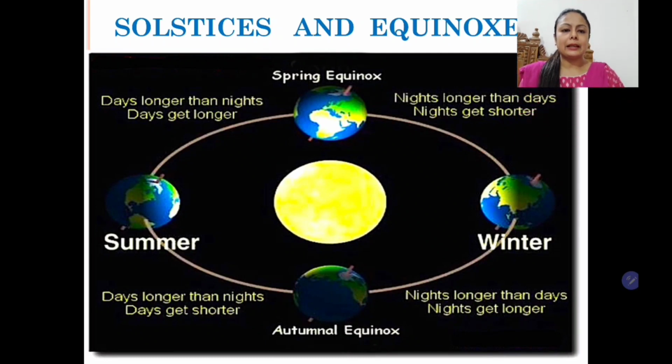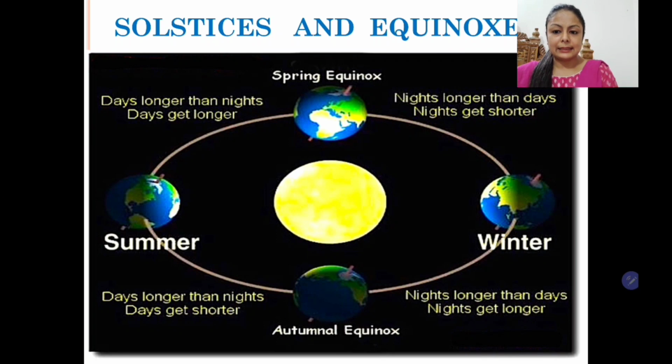The next topic here is solstices and equinoxes. So children, in the previous slide we discussed the apparent migration of the sun and how the seasons change because the sun is stationary and the earth is moving around it, and it is not straight, it is tilted. Children, one more thing we need to know is the parallelism of earth's axis.